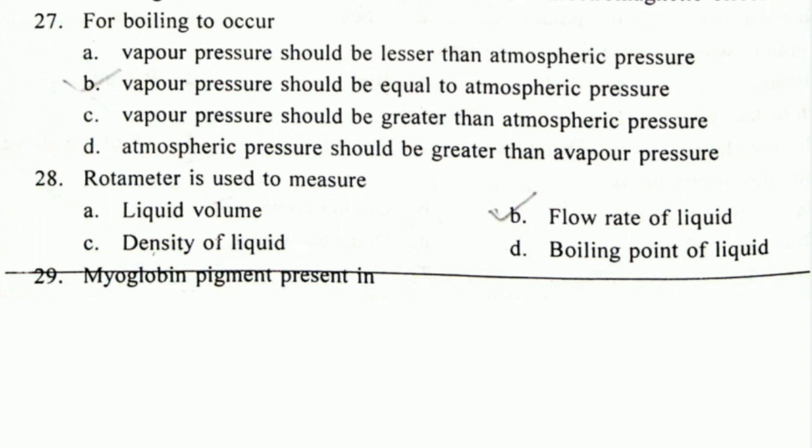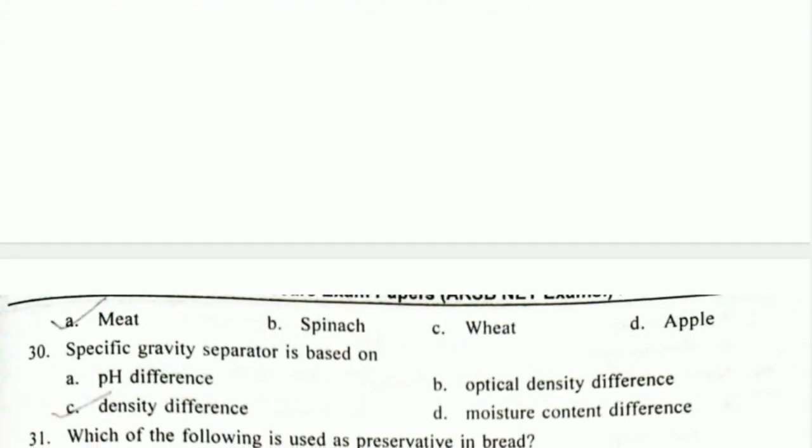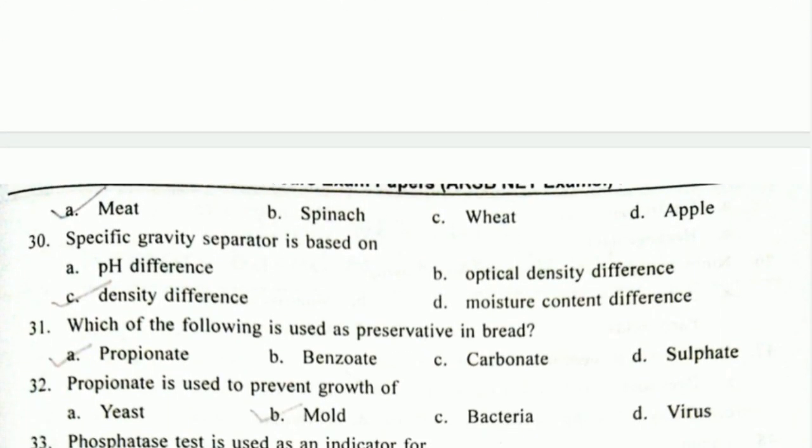Next question, myoglobin pigment is present in. The options are meat, spinach, wheat, apple. So myoglobin is present in meat. They are small proteins which are found in the muscles and they bind to oxygen. And when iron metal is present there, it is known as hemoglobin. Heme is for iron. So myoglobin is present in meat, which gives the red color.